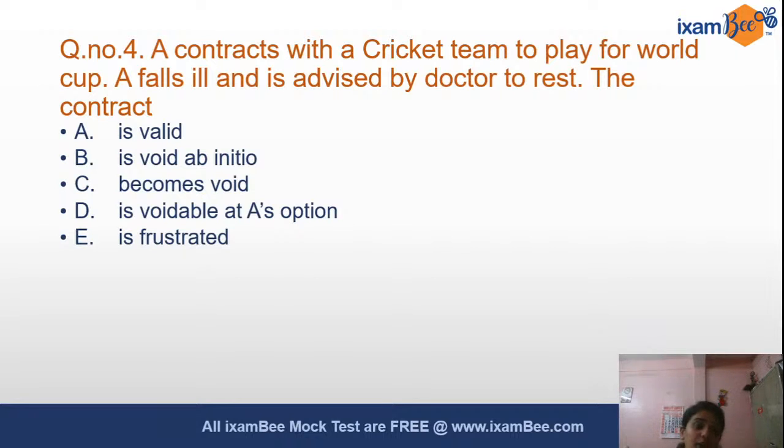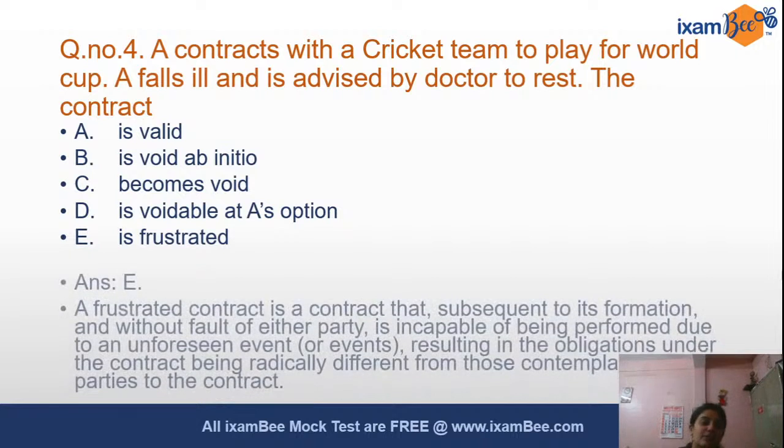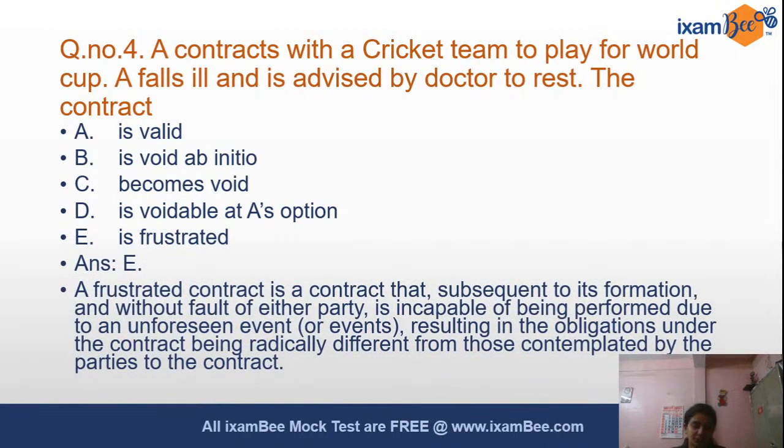Yes, you all are right. The contract will become frustrated. Doctrine of frustration of contract. That is, the answer is E. A frustrated contract is a contract that, subsequent to its formation and without fault of either party, is incapable of being performed due to an unforeseen event or events that result in the obligations under the contract being radically different from those contemplated by the parties to the contract. So the contract will be frustrated.